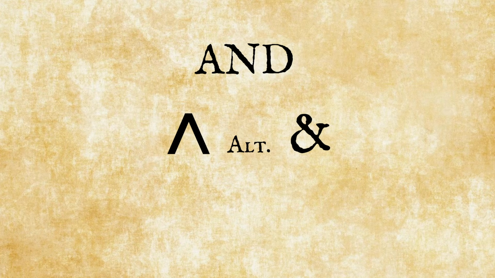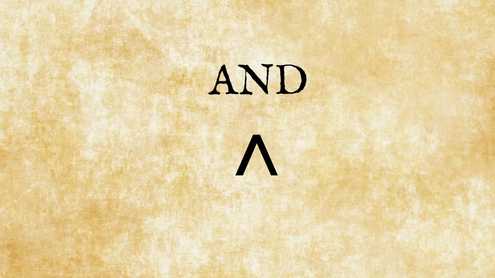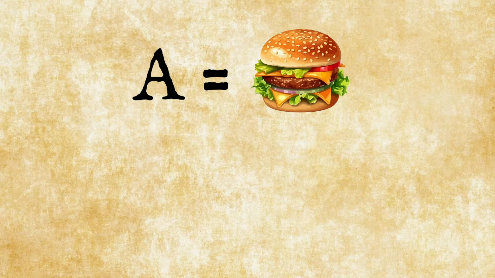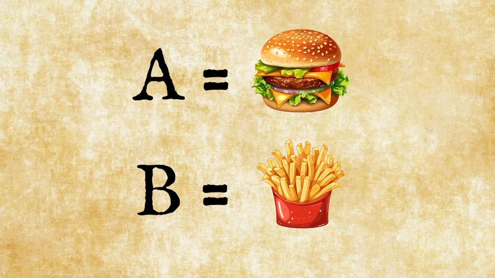Now to logical and, or as it's sometimes called, conjunction. A quick tip. To remember this symbol, I sometimes think that it looks like an A missing a line for and. So here we have a sentence, A and B, but let's make it more easy and concrete by switching out the letters. Let's say that A means that my friend will give me a hamburger, and B means that my friend will give me fries.